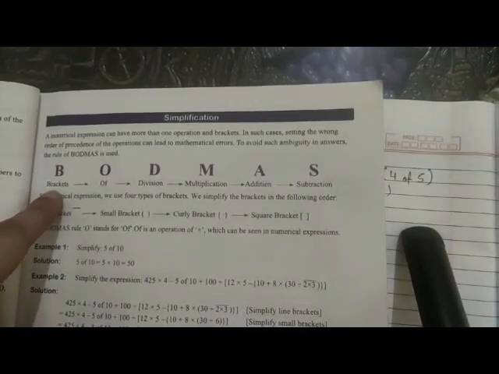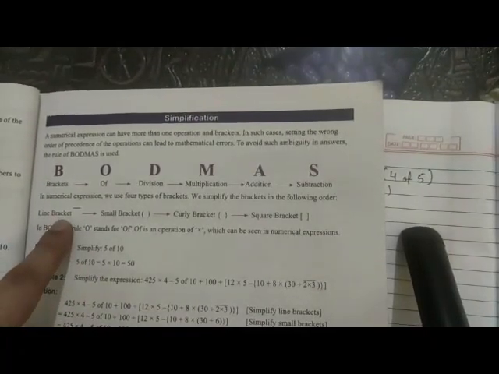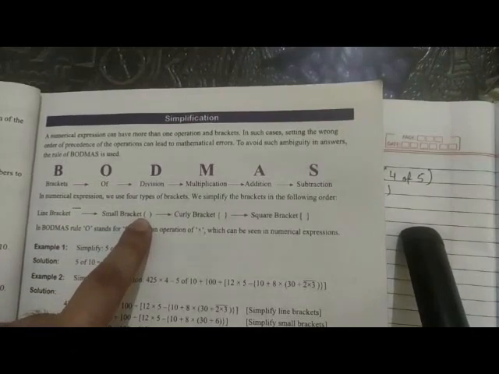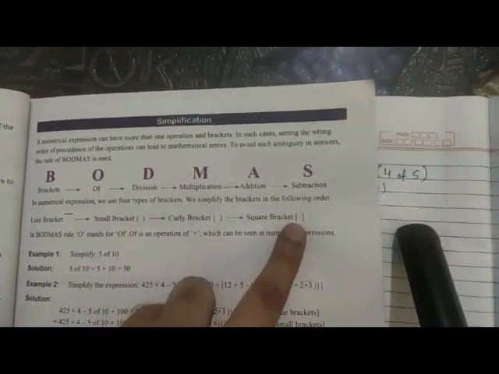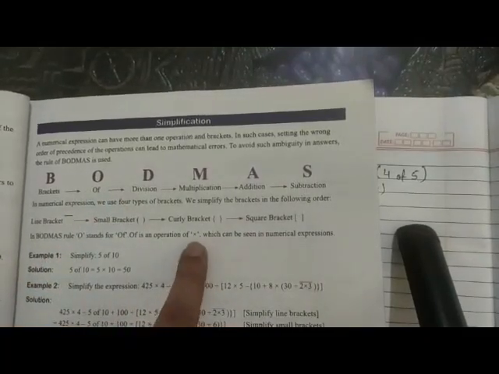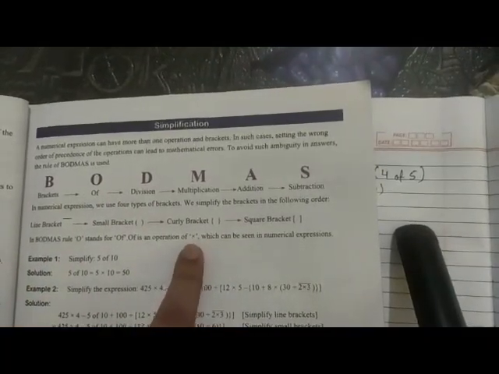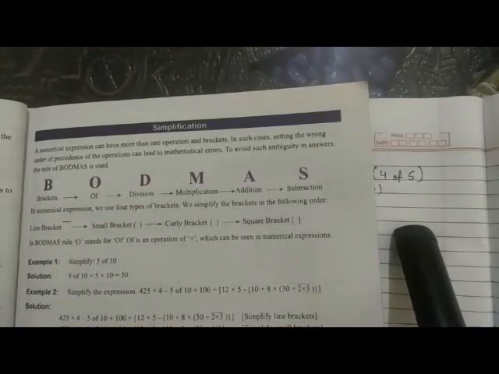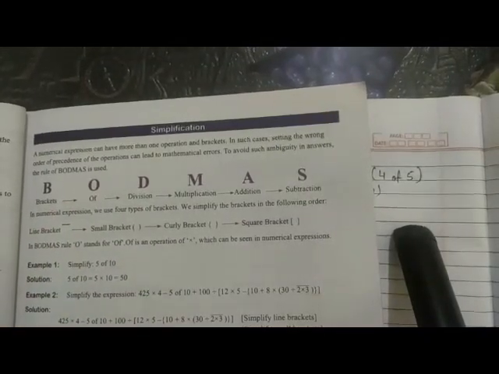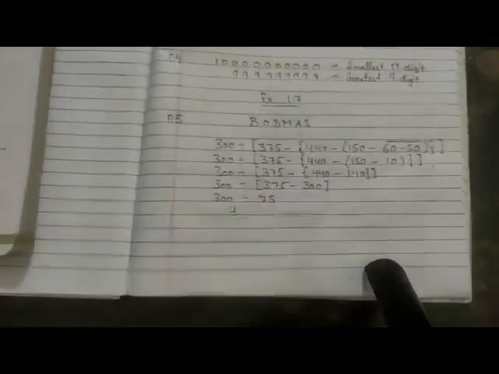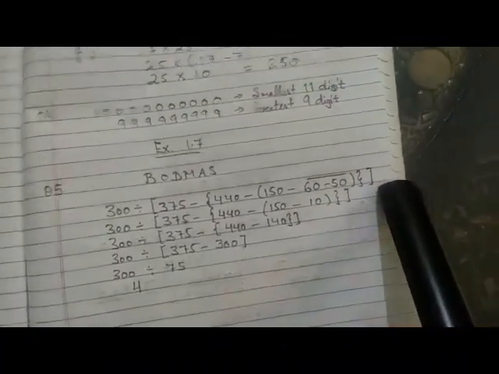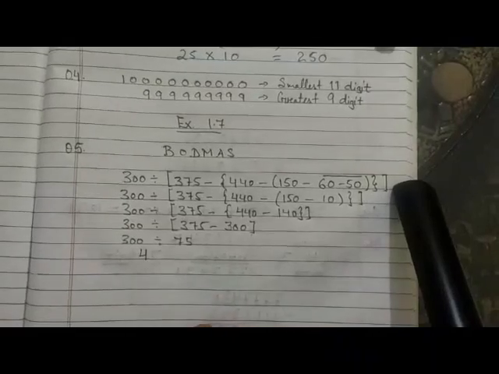You will first solve the bracket. In brackets you will first solve the line bracket, then the small one, then the curly one, and then the square one. Of means multiplication, you have to multiply, and then first you will use division, then multiplication, then addition, then subtraction. I've solved a question for you, question number 5, from your exercise itself.